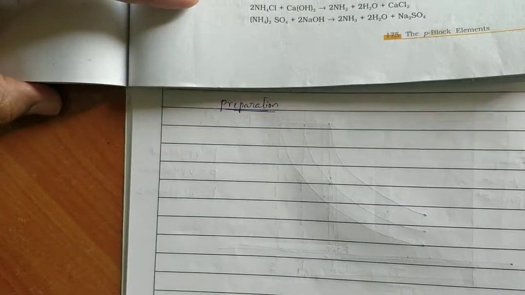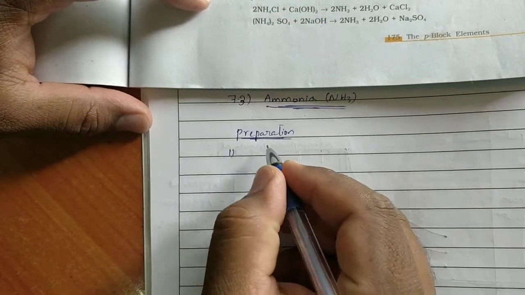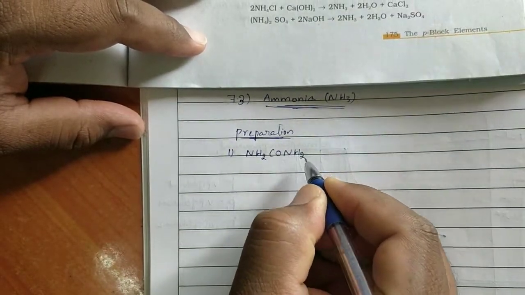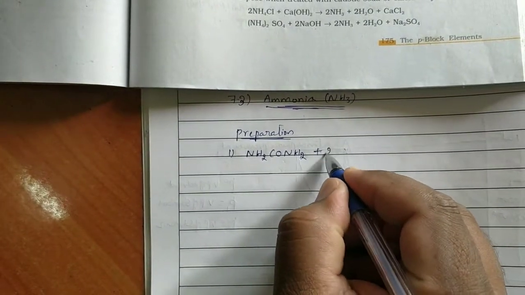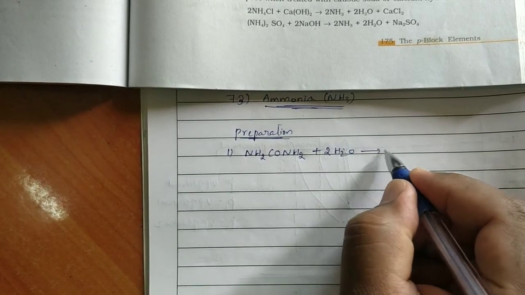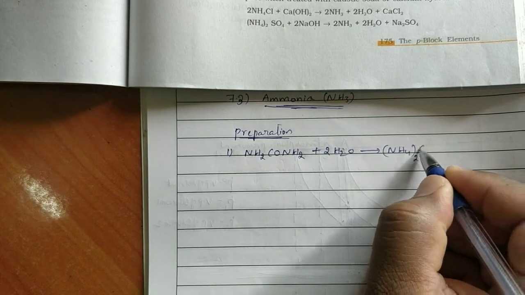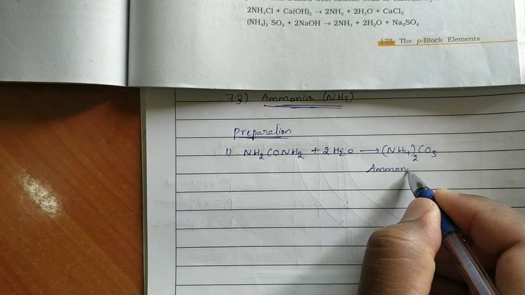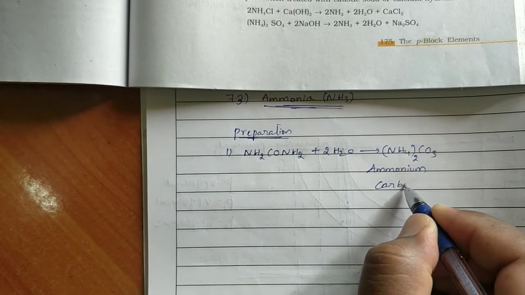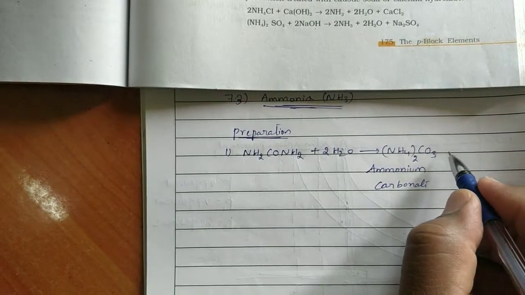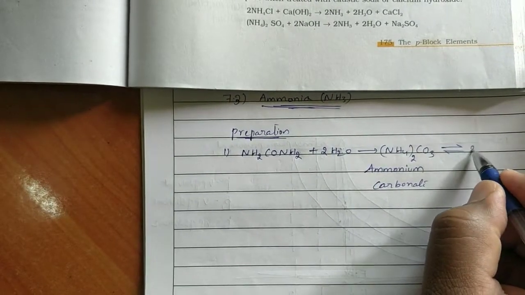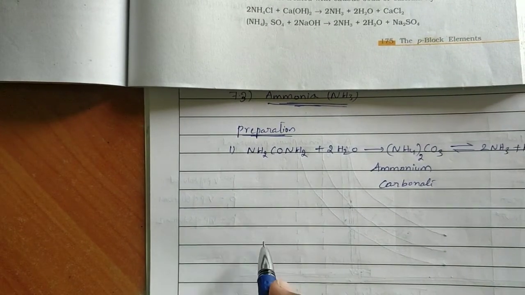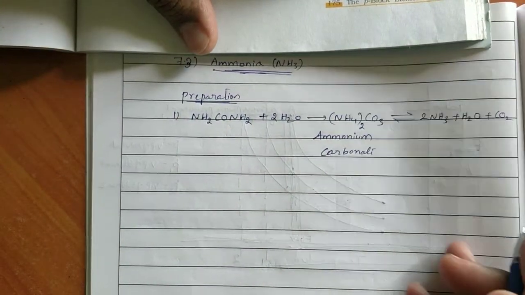Okay, let us see the reactions. First one, NH2CONH2 plus 2H2O gives rise to (NH4)2CO3. This is called ammonium carbonate. This ammonium carbonate will undergo decomposition reaction to form ammonia plus H2O plus CO2. This is the first preparation. Next, second one.